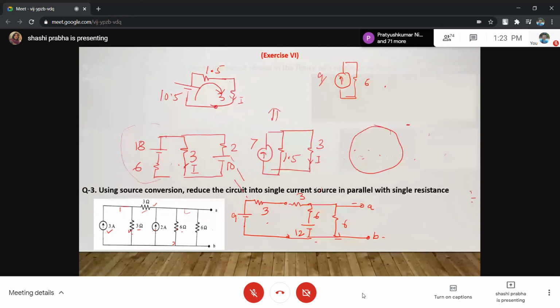Then this is converted into current source. So this is 2. Then this is 6, and this is 6. This is exactly numerical number 1 now. है ना? This is 2. This is 1.5. This is 6, 6 and 6. So this is just indirect way to give numerical 1.